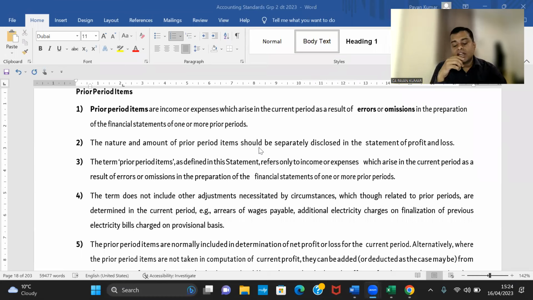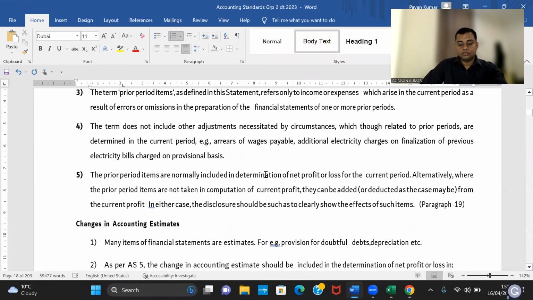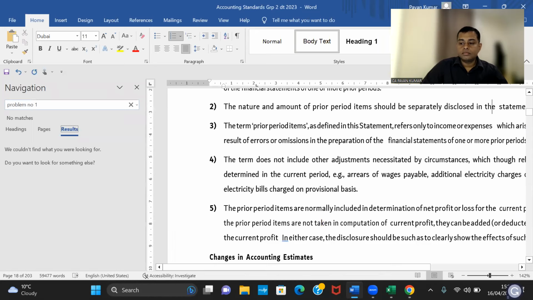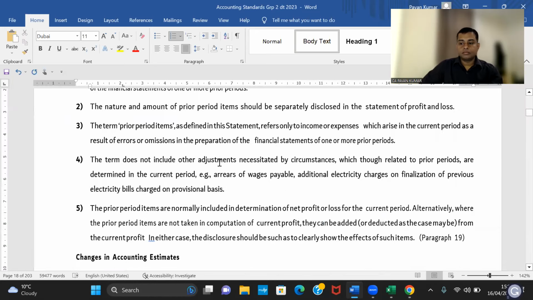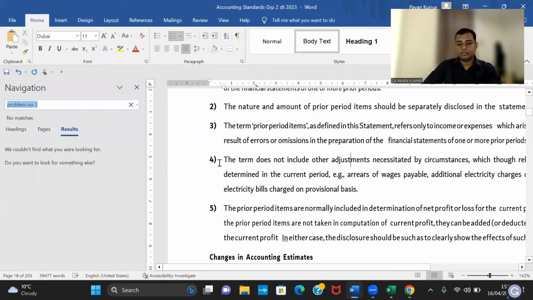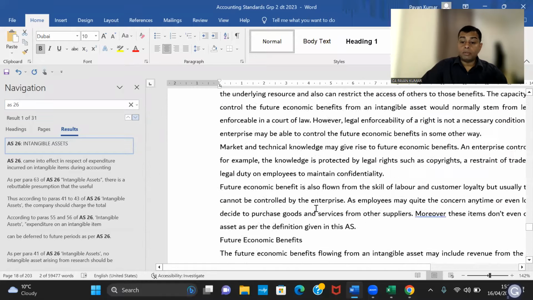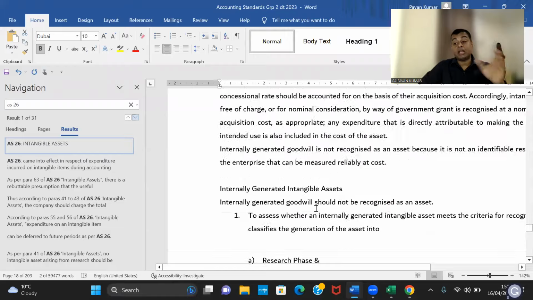Okay, so what I was telling, in accounting standard 26, I'll show you. Case 26, we'll see problem number 1. This has a link with prior period items.